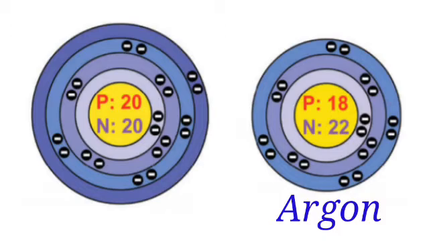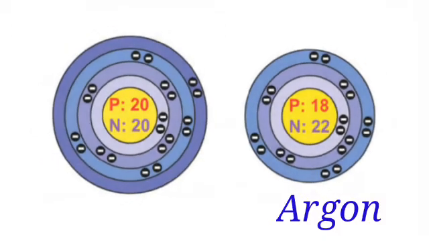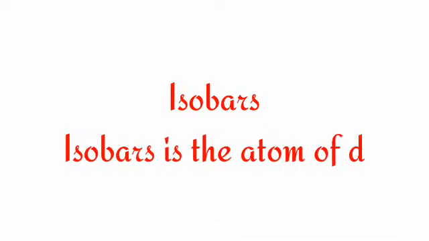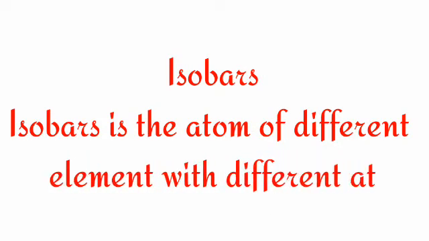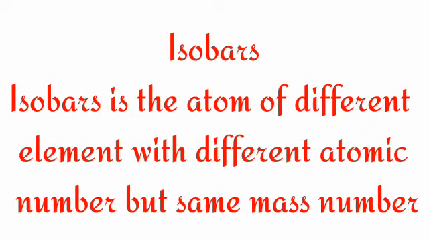So, from the above example, both atoms have different numbers of protons and electrons. That means the total number of nucleons in both atoms is the same. So the mass number is also the same. So isobars are defined as the atoms of different elements with different atomic numbers which have the same mass number.